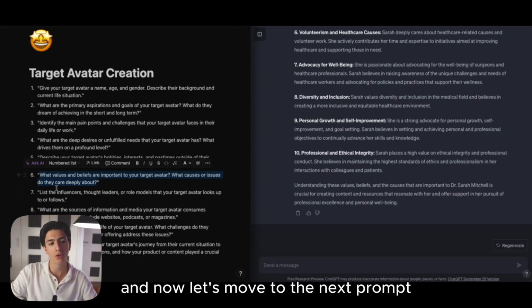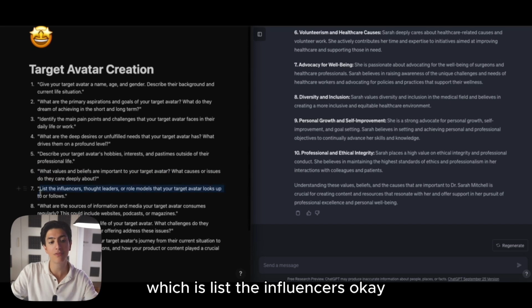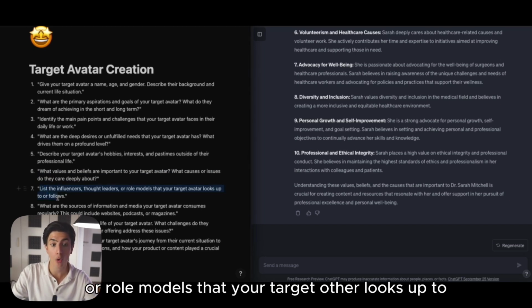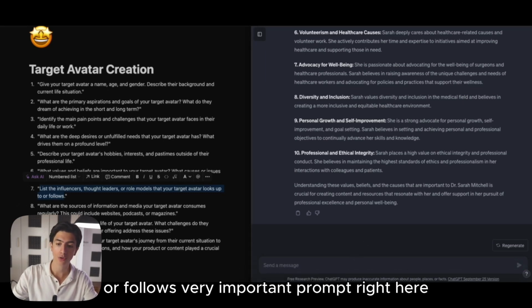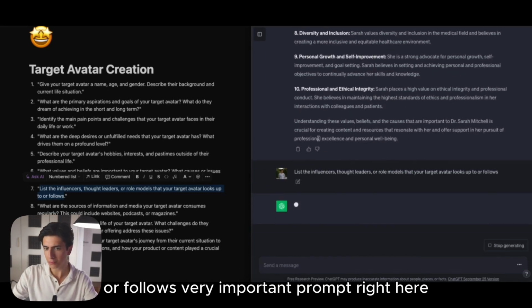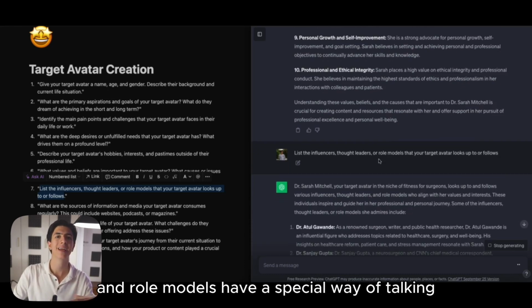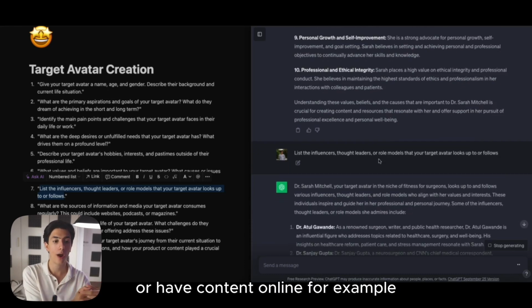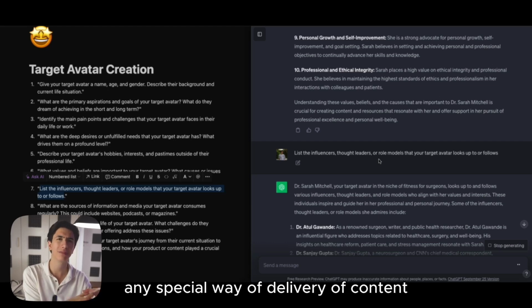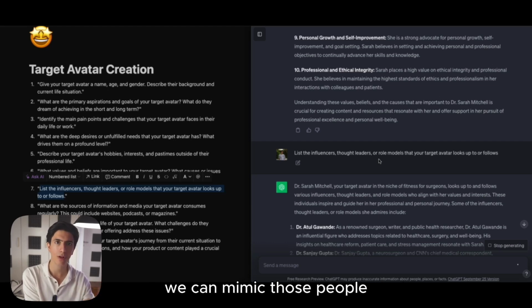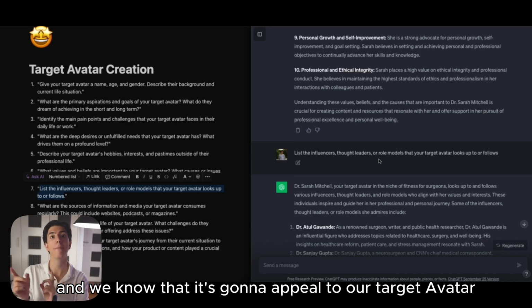And now let's move to the next prompt, which is: list the influencers, thought leaders or role models that your target avatar looks up to or follows. Very important prompt right here, because if those influencers and role models have a special way of talking or have content online, for example, and a special way of delivery of content, we can mimic those people and we know that it's going to appeal to our target avatar.